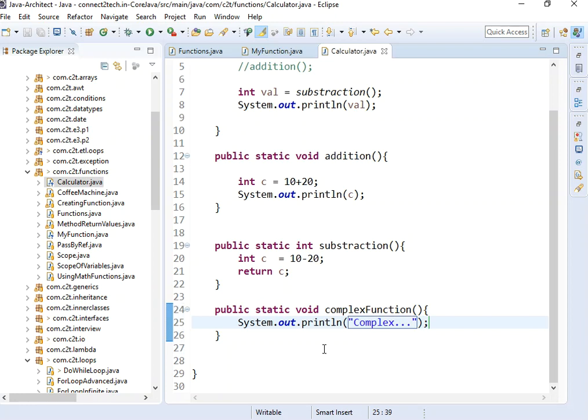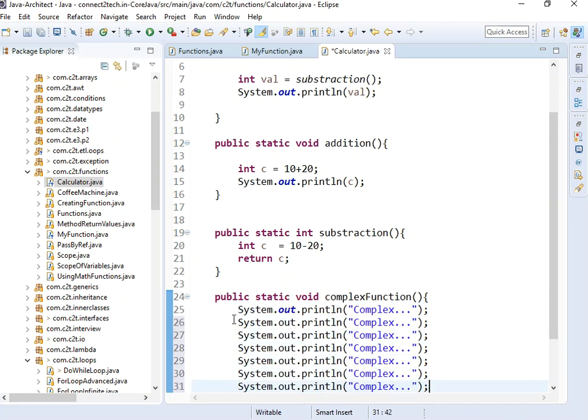Okay, and each of these lines is a statement. For now I am just writing this. Assume there are 10, 20 or 30 of these, and each line is doing some kind of operation. For now we'll just make it System.out. Now if I have to perform this operation 10 times, there are two choices I can make.